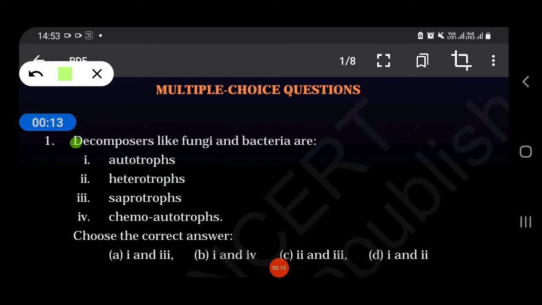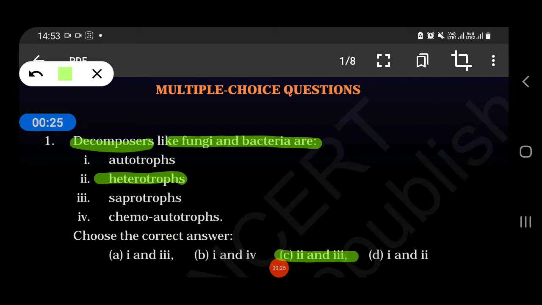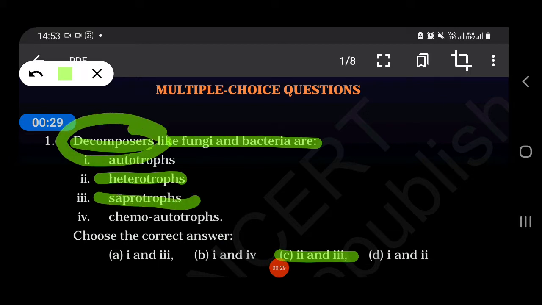Decomposers like fungi and bacteria are autotrophs, heterotrophs, saprophytes or chemoautotrophs. Choose the correct answer. So our answer goes to C, that is 2 and 4. Heterotrophs and saprophytes. Decomposers like fungi are heterotrophs and saprophytes.